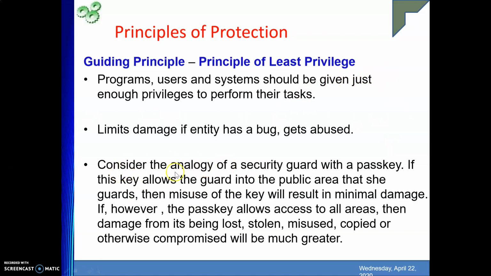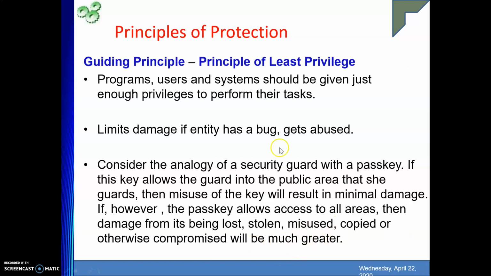Another analogy is given. Consider the analogy of a security guard with a pass key. If this key allows the guard into the public area that the guard guards, then misuse of the key will result in minimal damage. So one security guard is given a pass key. With that pass key, the public area is guarded, right? However, if the pass key allows access to all areas, then what will happen? If that key is lost or stolen or misused or copied, or any compromise has happened, then the damage caused by that will be greater, right?